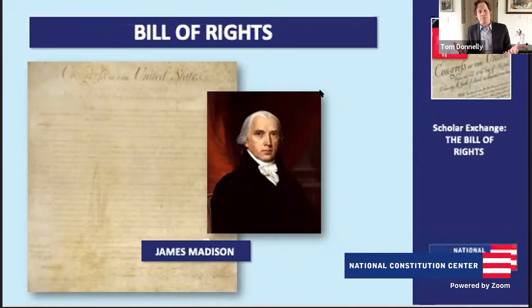Part of it was a function of politics, Virginia politics. Patrick Henry, very powerful Virginian, opposed the Constitution, was angry at James Madison, had power and sway over the state legislature, so Madison couldn't get a seat in the US Senate. Madison had to run for the US House of Representatives in the first Congress. He wound up running against James Monroe, the war hero and future president. And Madison heard from his constituents, we really want a Bill of Rights. And so part of it too was Madison's connection with his constituents, and that he wanted to be elected.